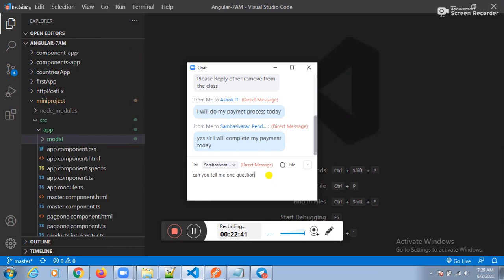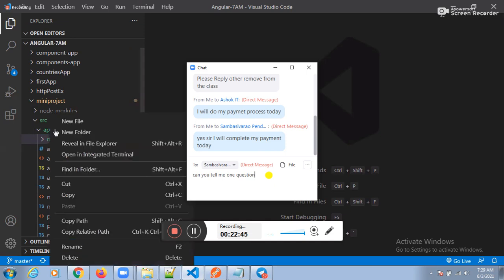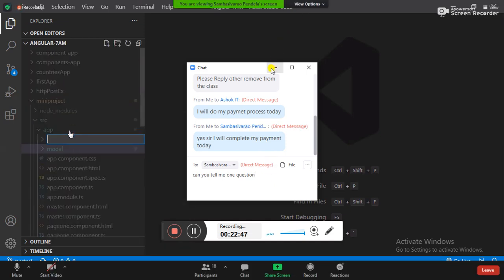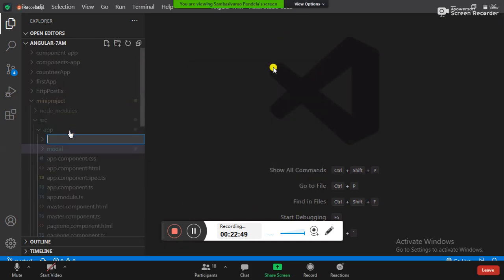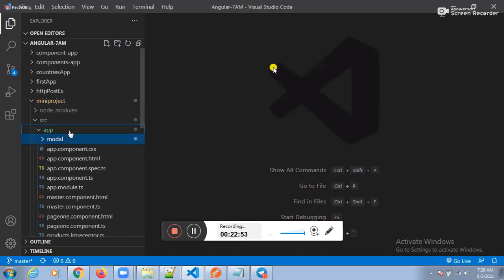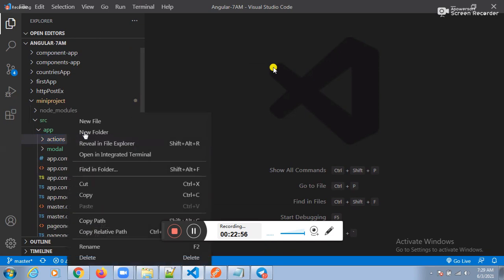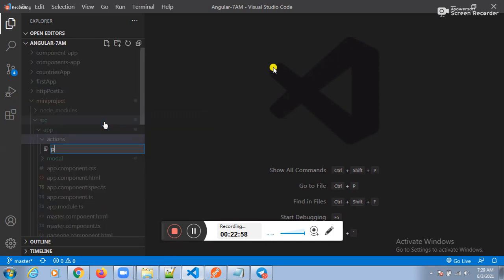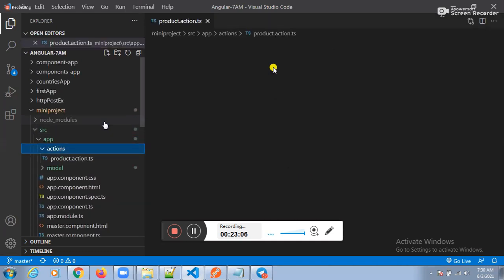The folder is the actions folder. Right click, new file. Which file? Product.action.ts.